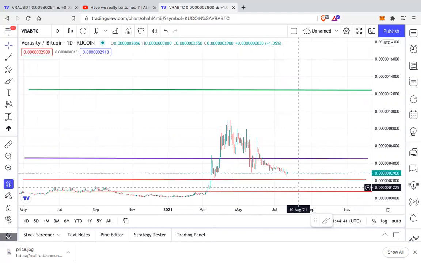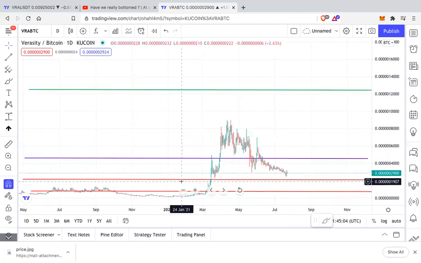So the lower we go, I think this is a stronger region to accumulate, because over here, if you see on the Bitcoin pair, this is a big support, like it's a year-long support in this region. So if at all we break this support right now, and if we have another leg down, then this would be the best you can buy.